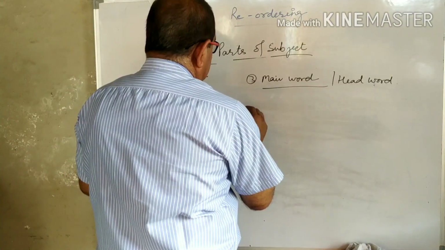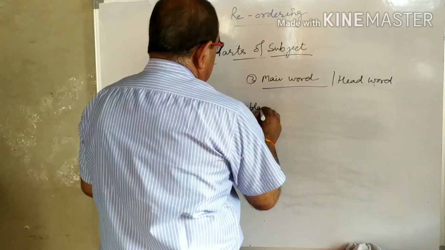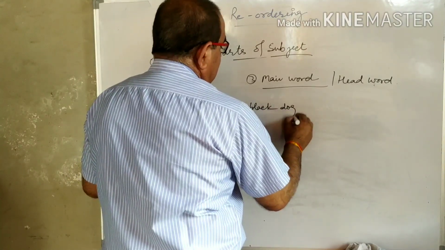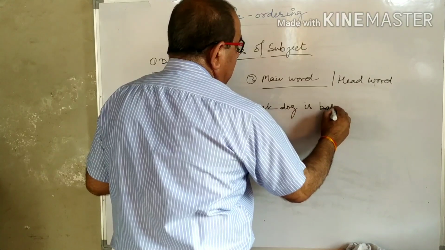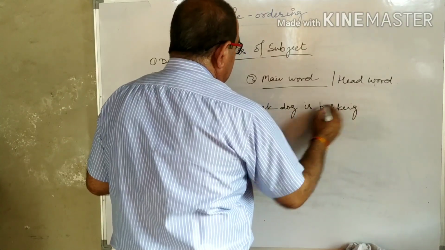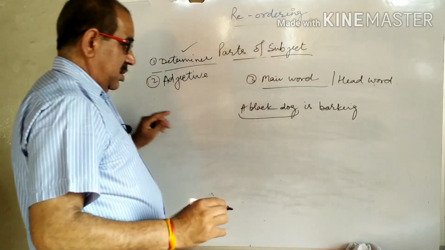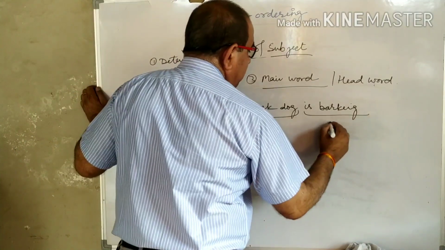In this sentence, a black dog is barking, this part is subject and this is predicate.